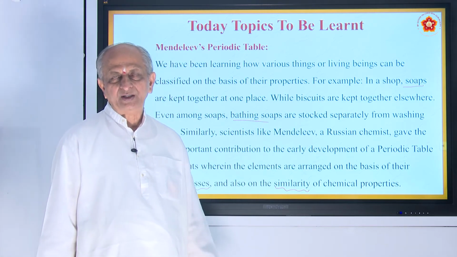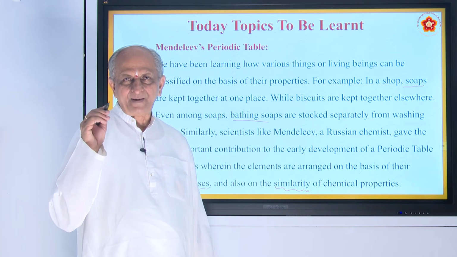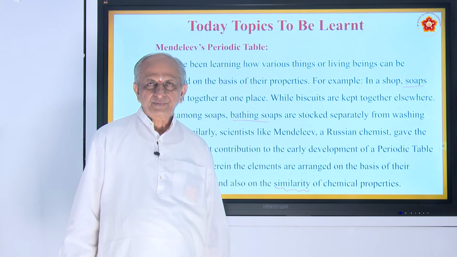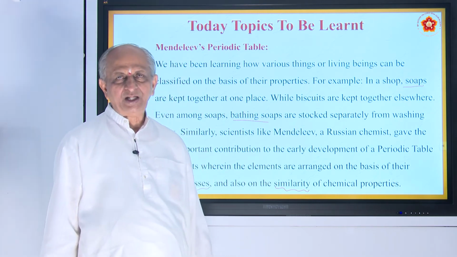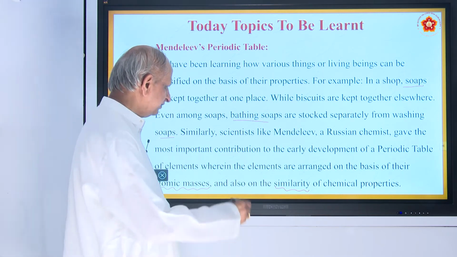Atomic mass means what? The sum of the number of protons and neutrons in a given atom of an element is called the atomic mass. A is equal to Z plus N, as you studied.